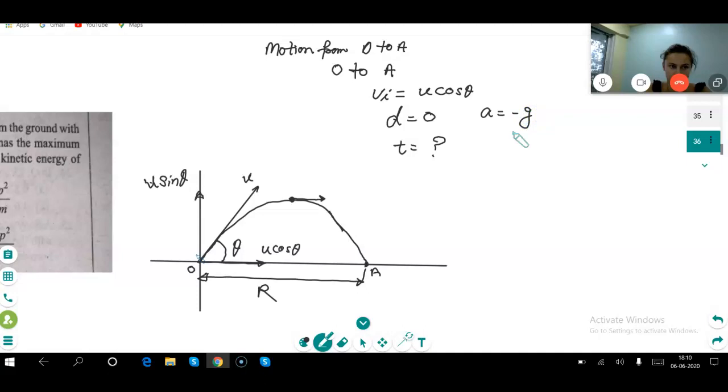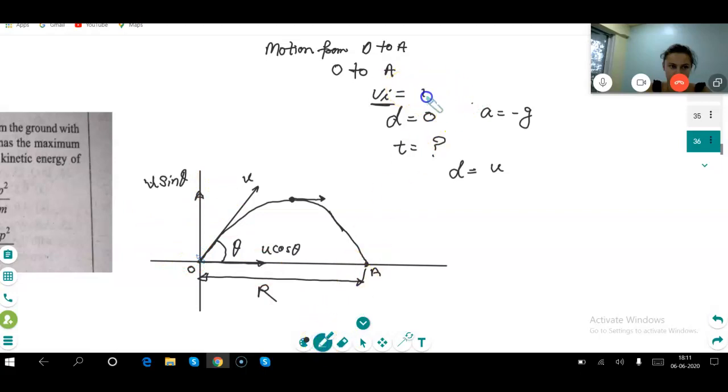With these data, which equation shall I use? d is equal to ut plus half a t square.